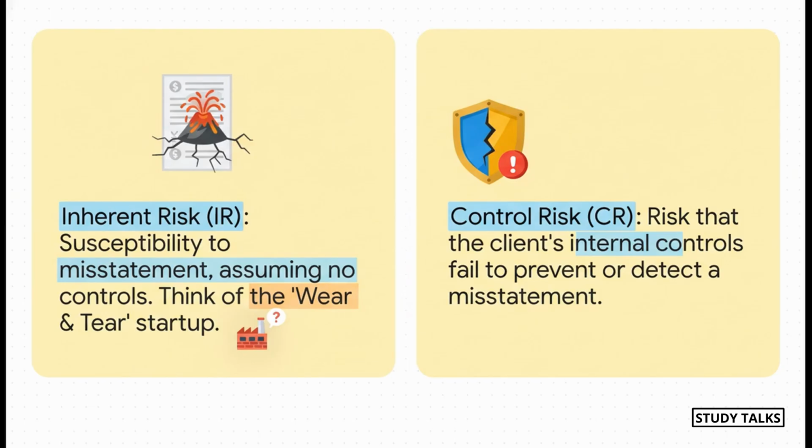Now, let's go one level deeper, because RMM itself has two parts. The first is inherent risk. This is the raw, natural riskiness of something, assuming the company has zero controls in place. For your exams, whenever you see a complex financial instrument or a business in a brand new risky industry, like that wear and tear startup example from the ICAI material, your brain should scream inherent risk. The second part is control risk. This is the risk that even if the company has controls, like a manager who's supposed to review invoices, that control fails and doesn't catch the error.